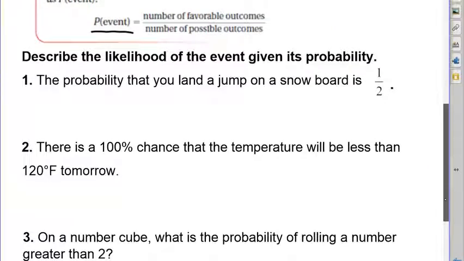So the probability that you land a jump on a snowboard is 1/2. Well, that's exactly between 0, impossible, and 1, certain. So it is equally likely that you will land or not land.